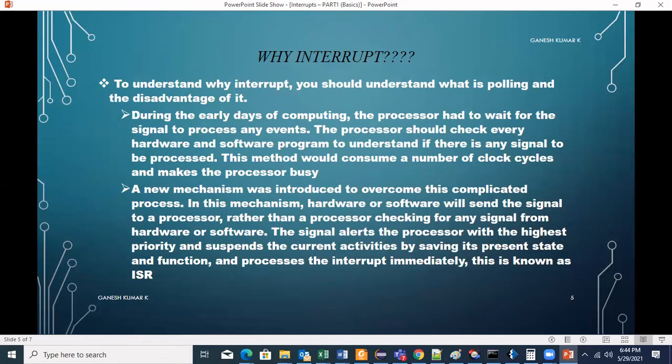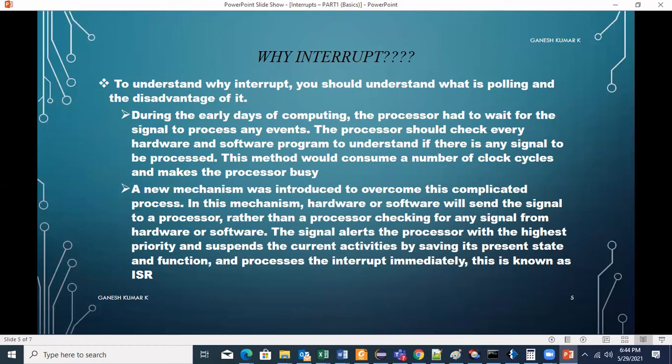So why do you want to go for an interrupt? To understand this, you should know what is meant by polling, and the disadvantage of it. During the early days of computing, the processor had to wait for a signal to process any event. The processor should check every hardware and software program to understand if there is any signal to be processed. This method is time consuming, it takes a number of clock cycles and makes the processor busy.